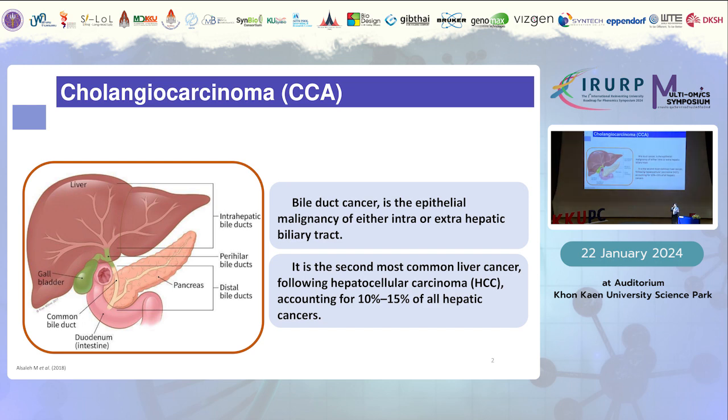So as you may know already about cholangiocarcinoma, or bile duct cancer, or CCA, from Dr. J.Phetcharaburanin previously. Bile duct cancer is an epithelial malignancy of either the intra or extrahepatic biliary tract, and this is considered the second most common liver cancer following hepatocellular carcinoma or HCC, that accounts for 10 to 15% of all hepatic cancers.